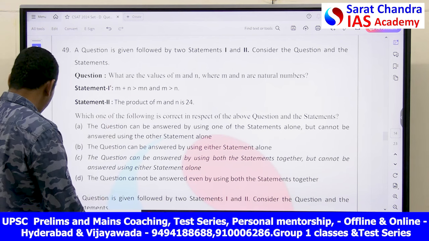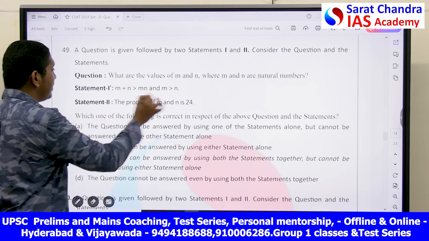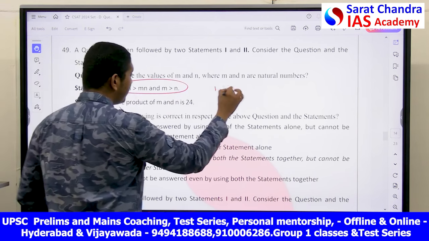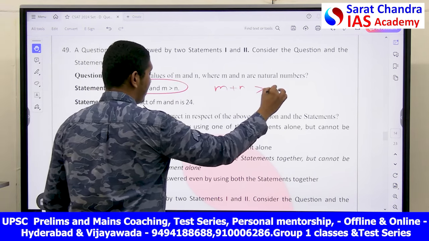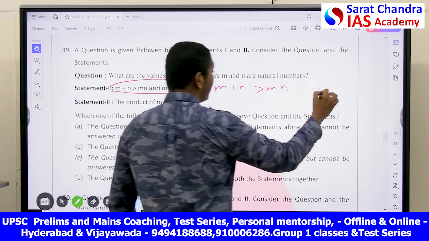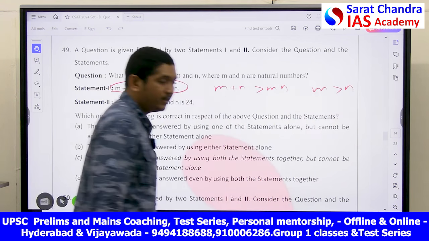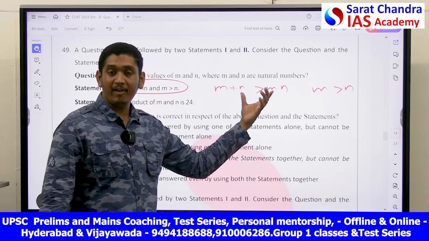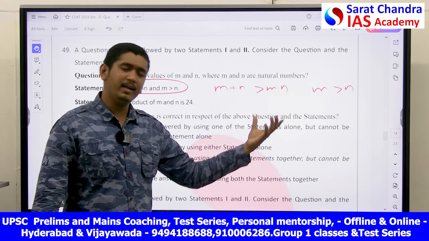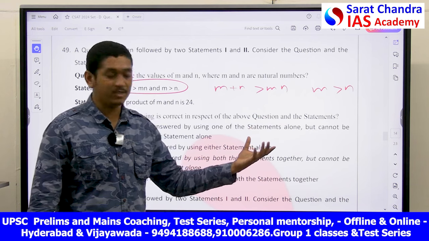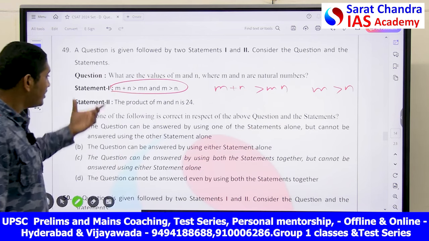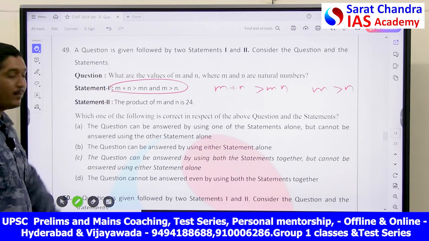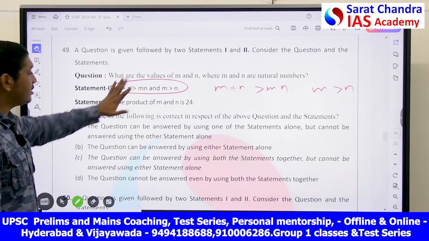Can you find the values of m and n by just this one condition, that m plus n is greater than mn and m is greater than n? There will be many such numbers which satisfy this relation. Many such numbers are possible in mathematics. With only this one statement I cannot answer this question.